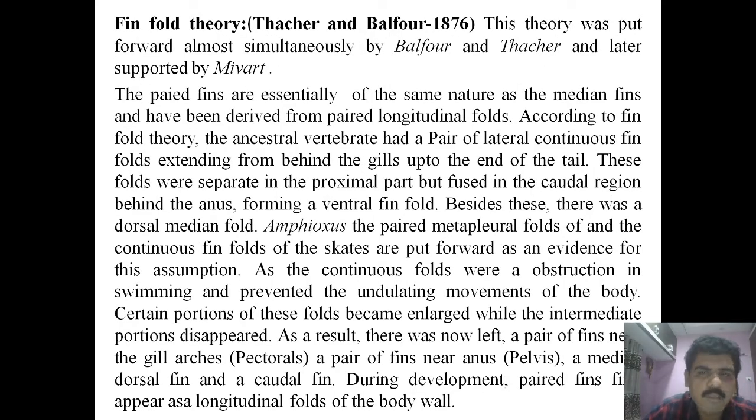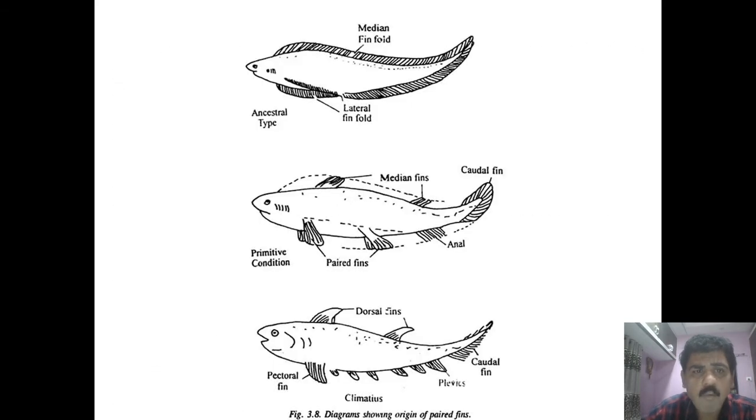which was put forth in 1876 by the next scientists, Thacher and Balfour. This theory was put forward almost simultaneously by Balfour and Thacher, and later it was supported by Mivart. They tell that the paired fins are essentially of the same nature as the median fin and have been derived from paired longitudinal folds. What it explains,